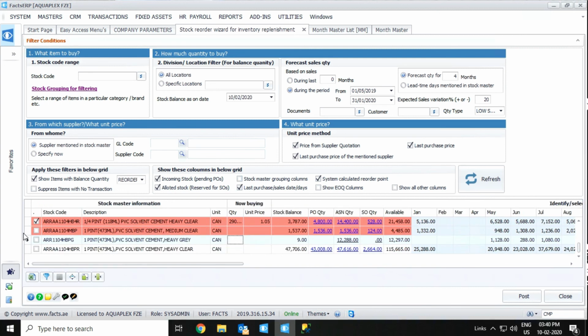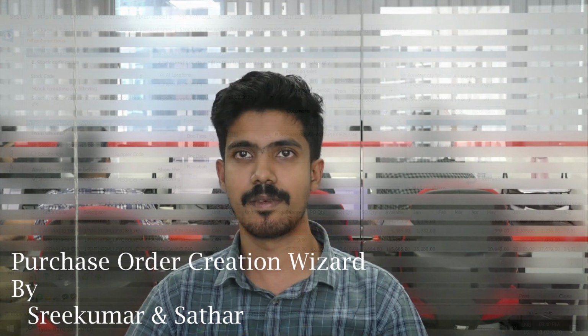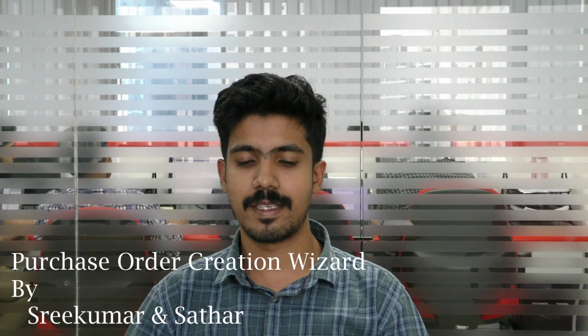Once it is done, they can select the line, and if they post, it will show a window over here. They have to enter any narration, if there is one, and click OK. The system will automatically create the purchase order in this document. That's all in the purchase order creation wizard.